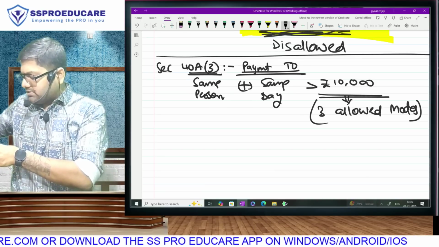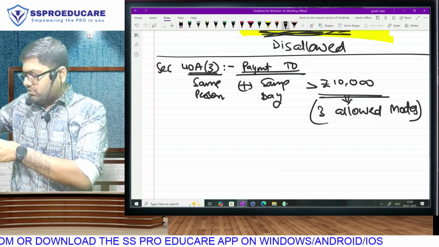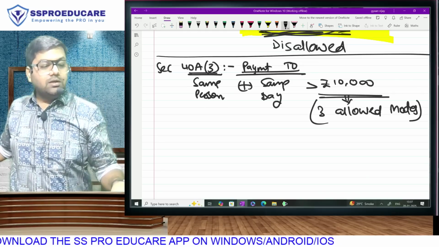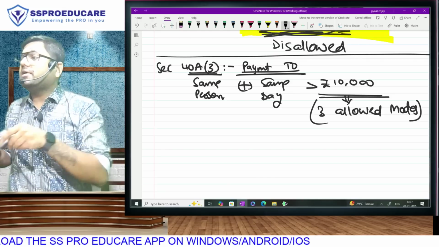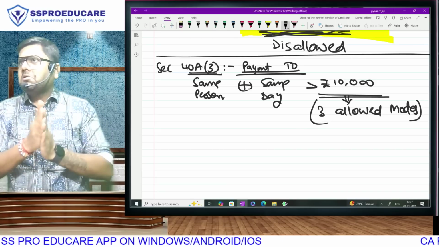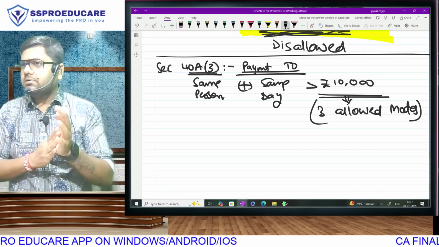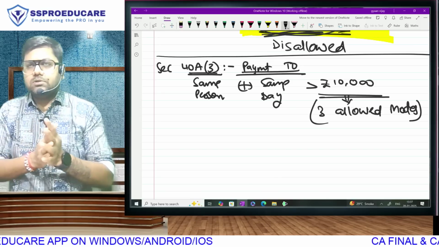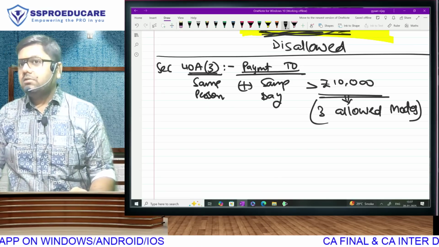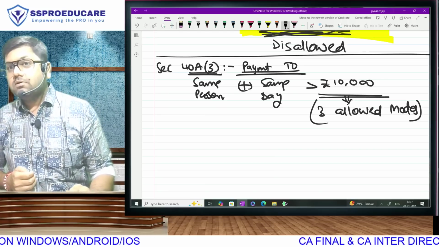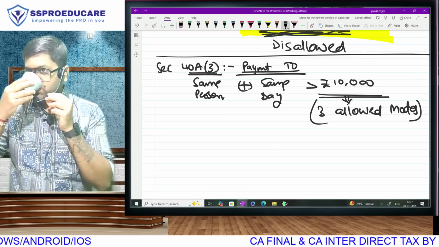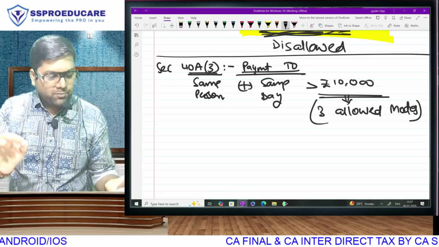In capital expense, if you remember the history, I must have told you, it was introduced by Jaitley ji in 2017. For revenue expenses, the limit was in existence even when I studied tax for the first time, 2007, 18 years ago. At that time also there was a limit.